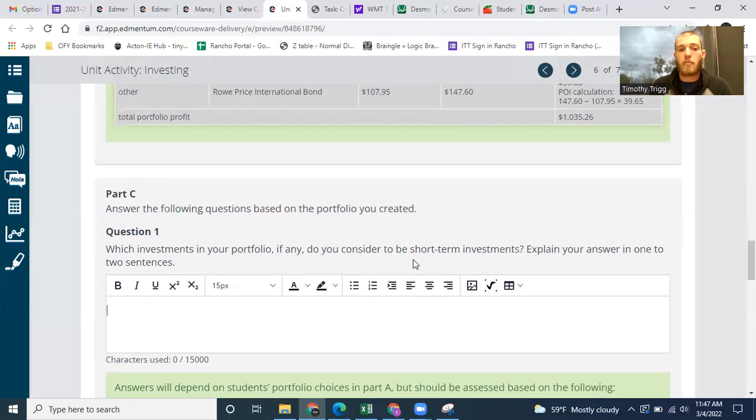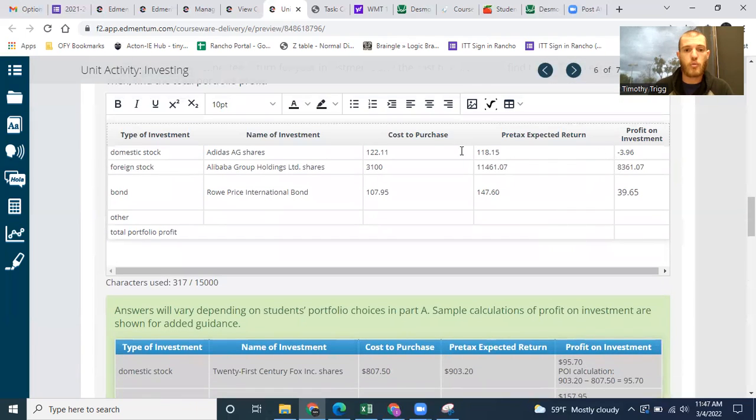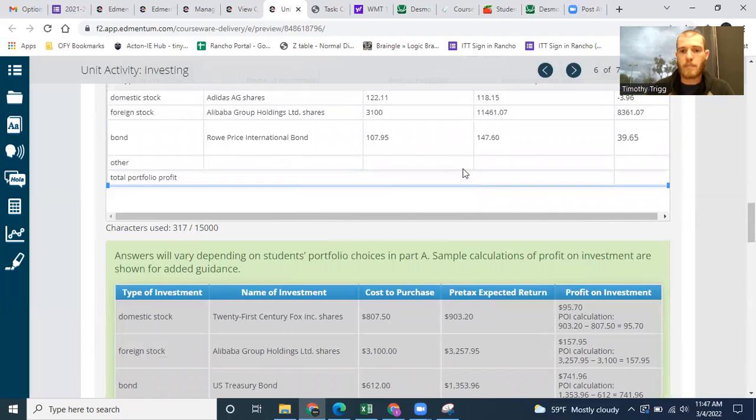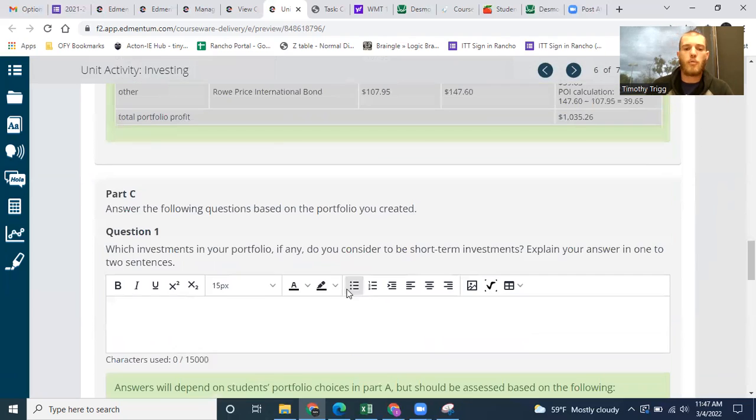Which investments in your portfolio, if any, do you consider short-term investments? In our case, we have this one short-term investment, the shares of Adidas, because we only hold on to it for a year in this scenario. If you picked another short-term investment here, meaning you only hold it for a year or two, then you would put that also into short-term investments.